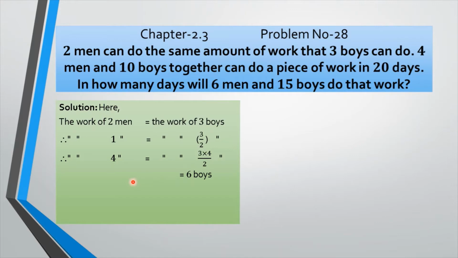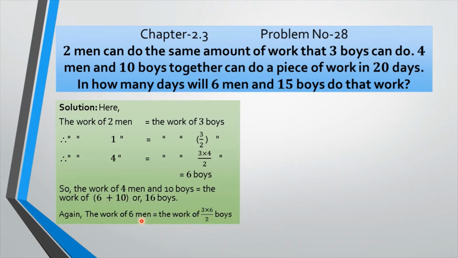6 boys. So 4 men equals to 6 boys we get. So the work of 4 men and 10 boys equals to the work of 6, because instead of 4 men we can write down 6 boys. In here you can see plus 10, so equals to 16 boys, my dear.